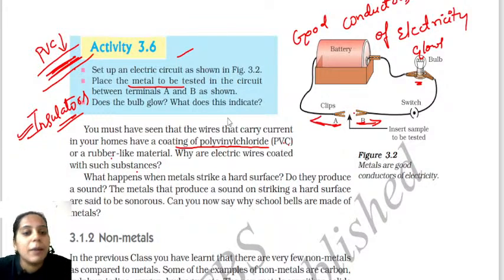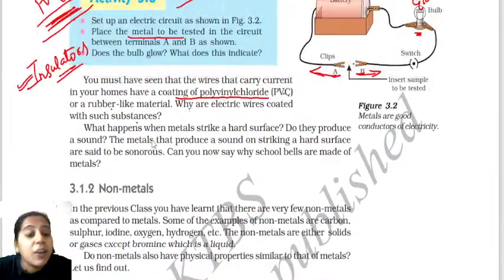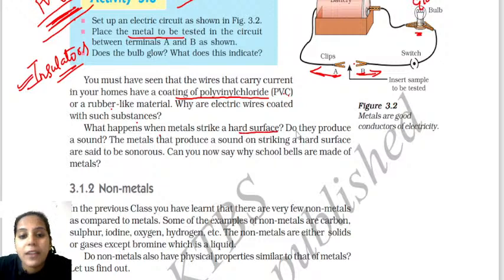You should know this. Clear? Next, listen carefully. What happens when metals strike a hard substance? Do they produce sound? I already told you, yes. When metals strike a hard surface, they produce sound. Hence we call them sonorous. Metals are sonorous. I have completed all these things.